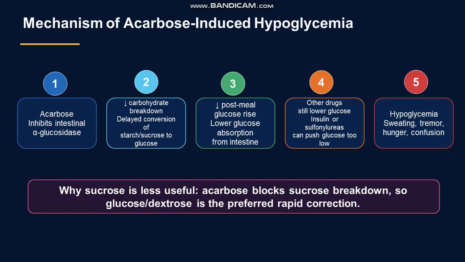Why is sugar less useful? Acarbose blocks sucrose breakdown. That's why glucose, dextrose, is preferred for rapid correction of hypoglycemic fits or hypoglycemic conditions.